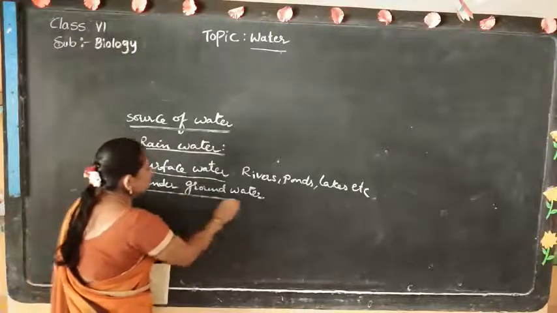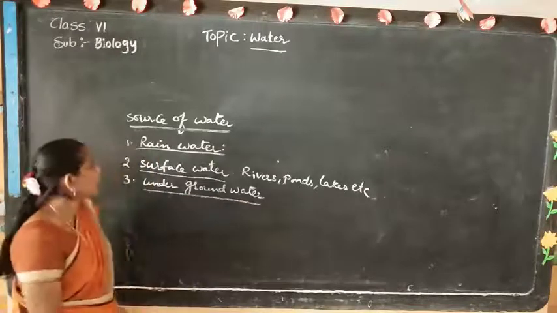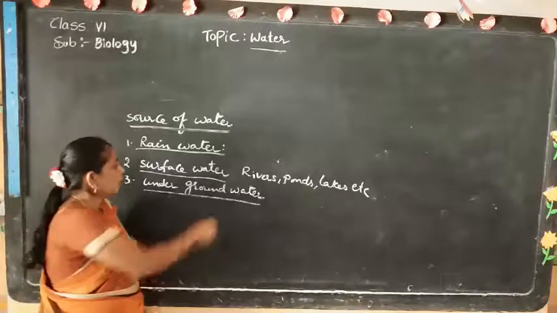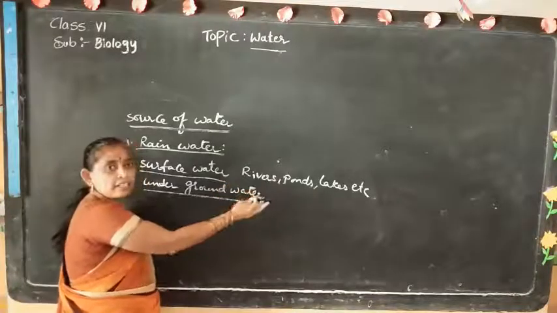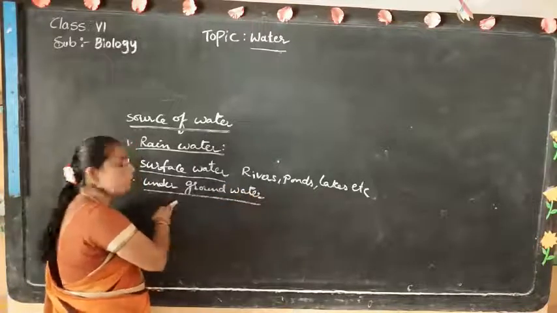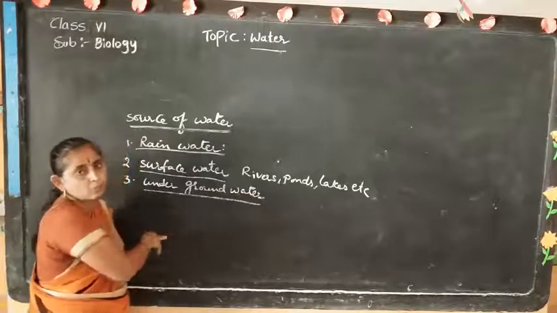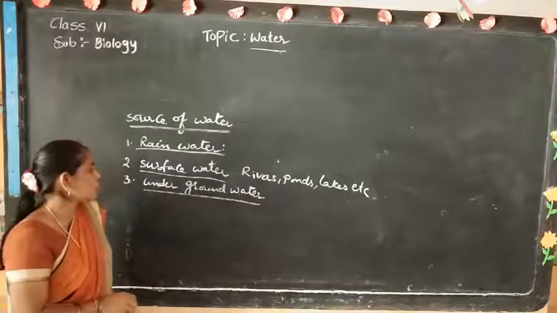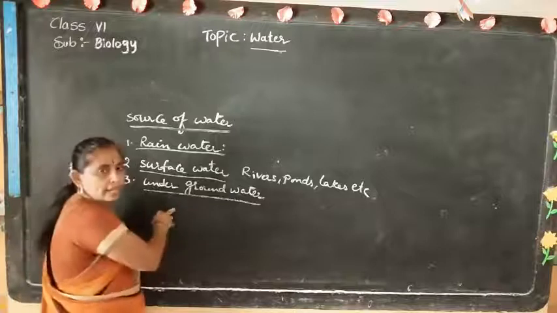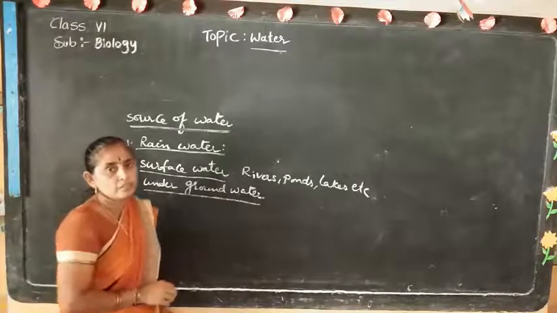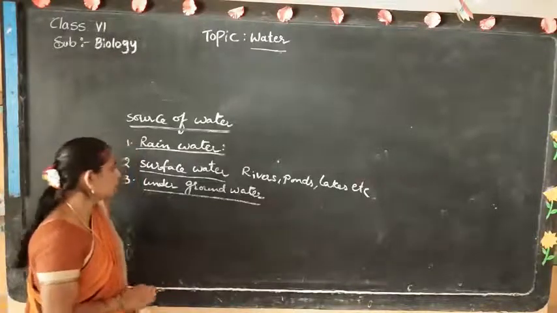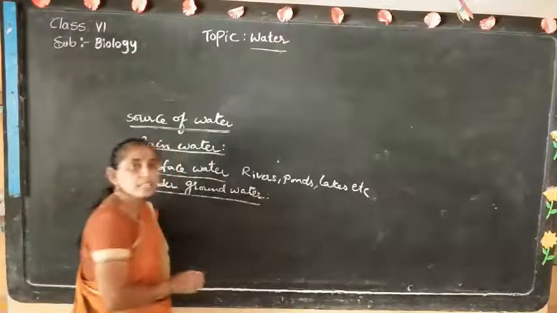Next one is underground water. The rainwater enters into rivers, ponds, and lakes, and the remaining water enters under the soil. This is known as underground water.